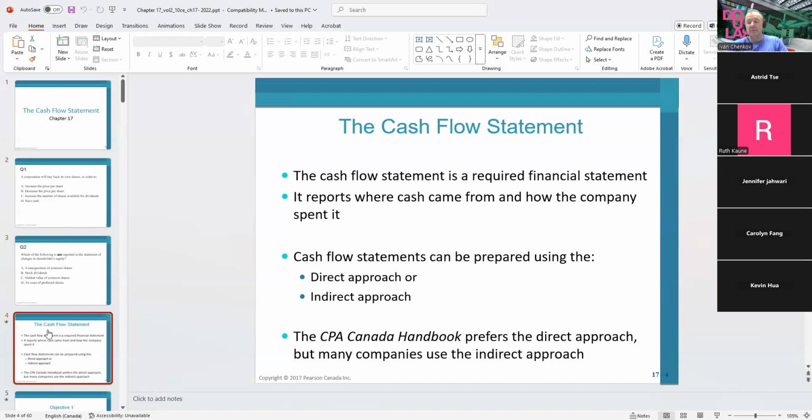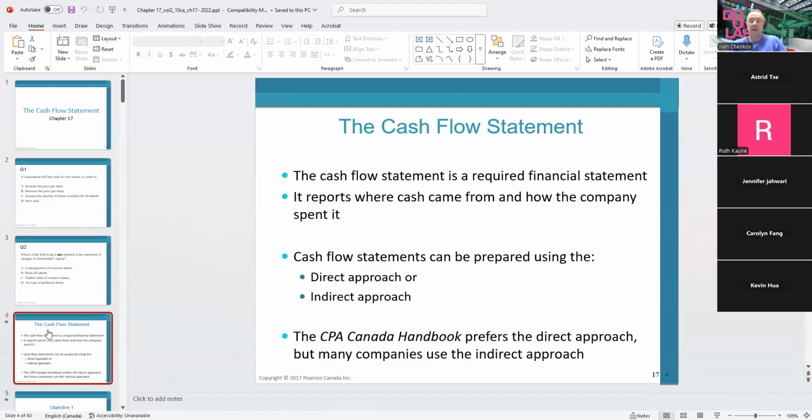It reports simply where the cash is coming from and where the cash is going. So basically, we're chasing only and only cash. We have two ways to report the cash flow statement. One is the direct approach, the other one is the indirect approach.